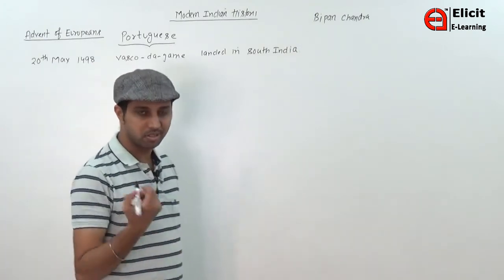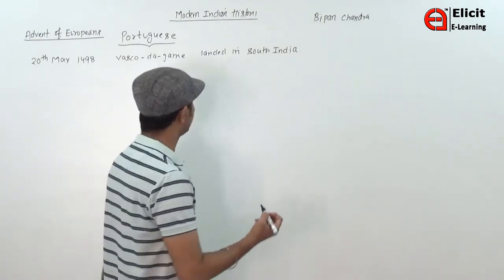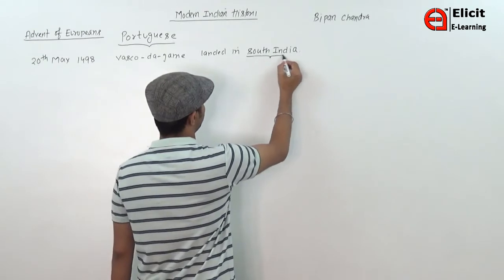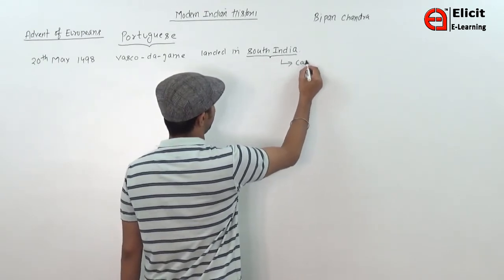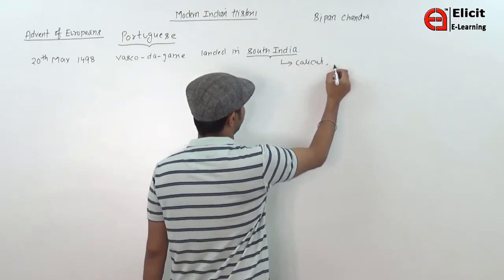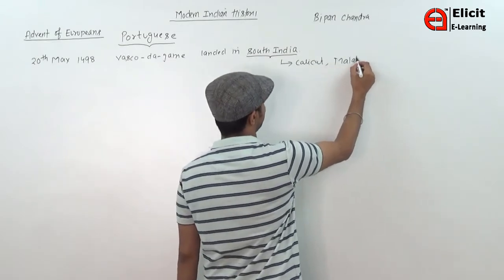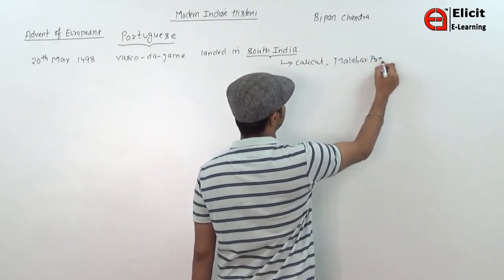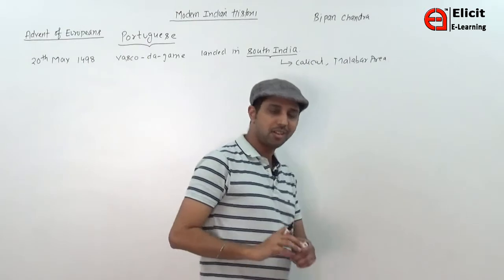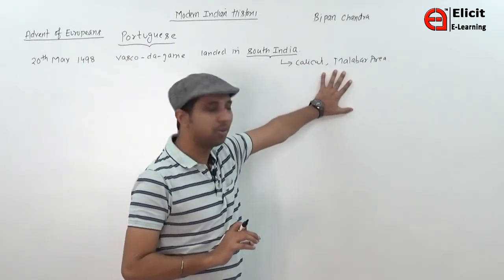The place is important, and it is Calicut, your Malabar area, or you can say present day Kerala.